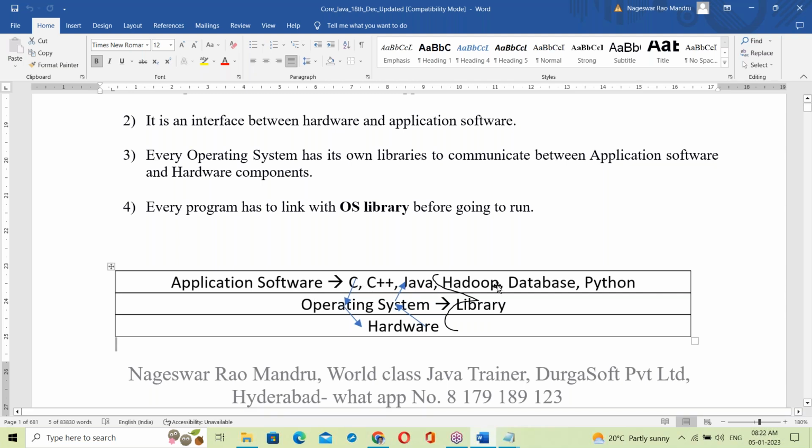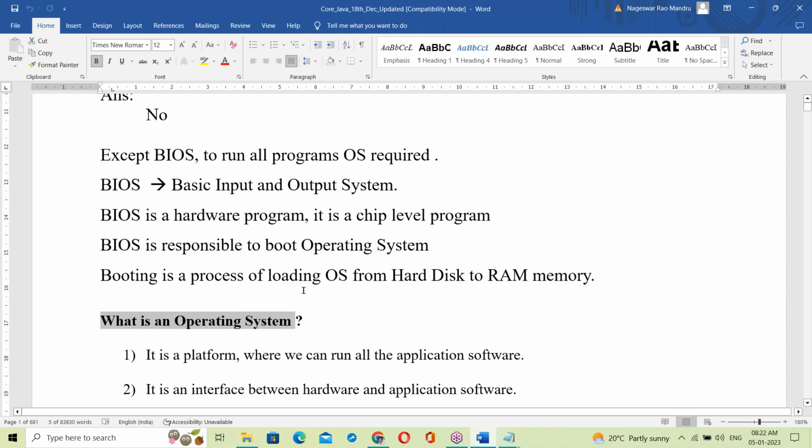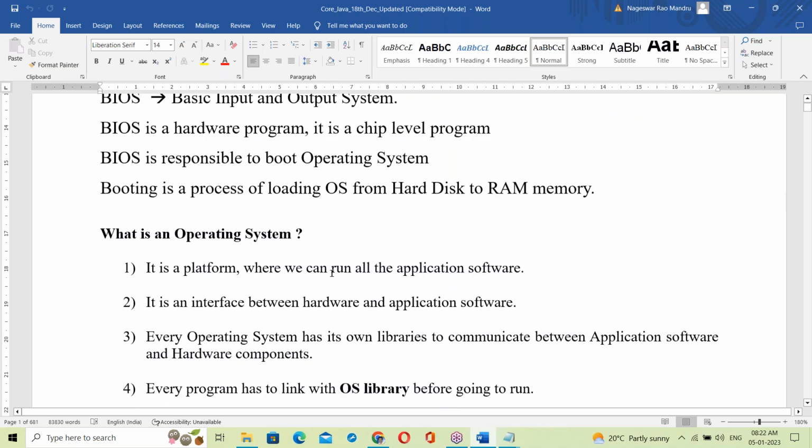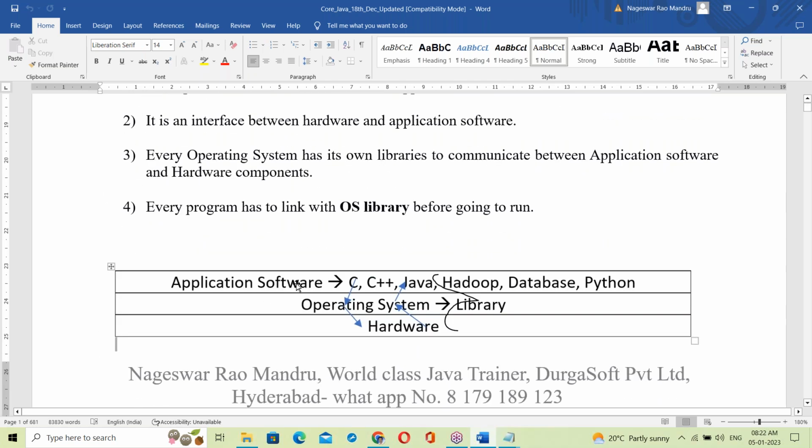To run programs, an OS is required. Can we run any program without an OS? No, an OS is compulsory. Application software like C, C++, Java all run on top of the OS.